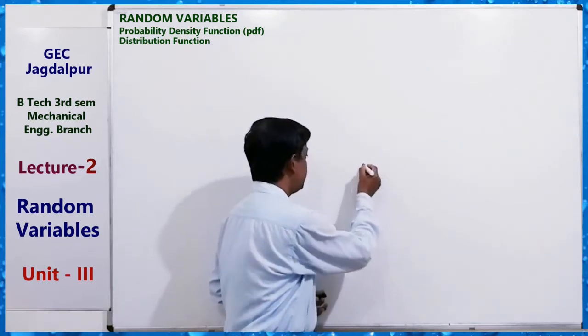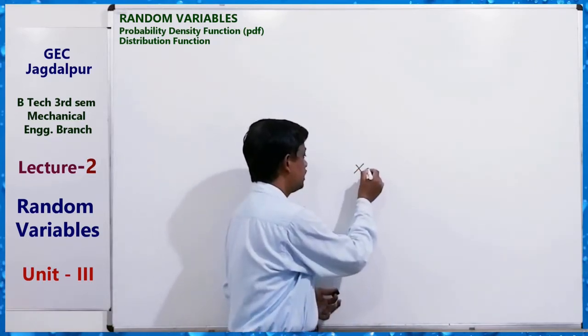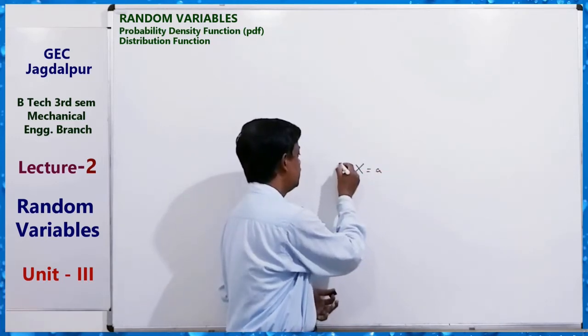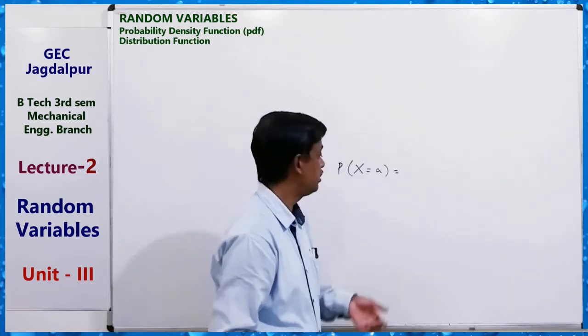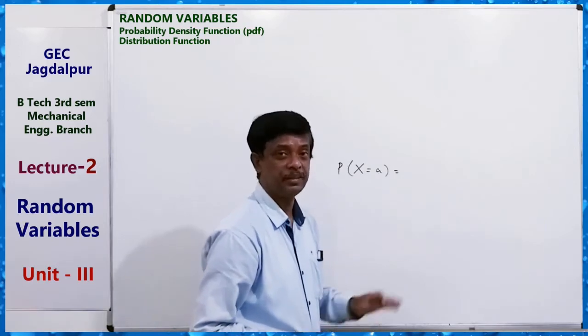If x is a random variable, then it takes some values. Suppose x equals a, then this denotes the probability of the random variable when it takes the value a. Clear?